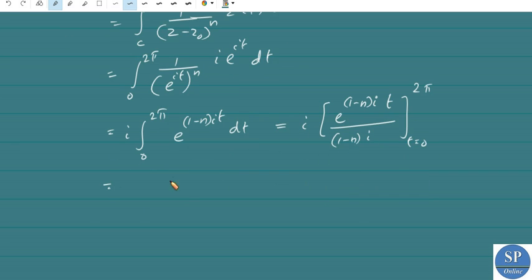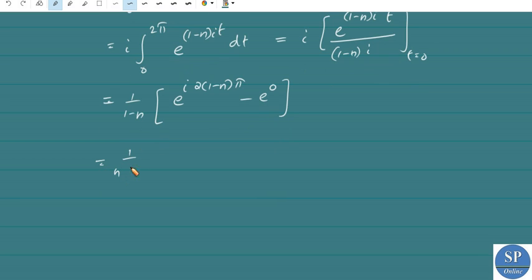We can cancel this i, and it will be 1/(1-n) times [e^(i·2(1-n)π) - e^0]. Now e^(i·2(1-n)π) is cos(2(1-n)π) + i sin(2(1-n)π), and e^0 is 1.